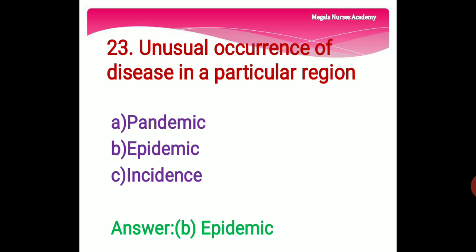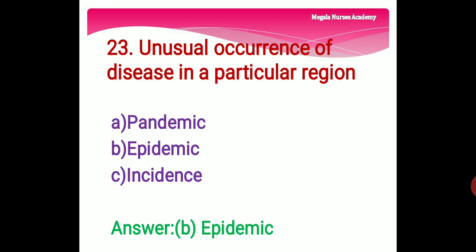23rd question. Unusual occurrence of disease in a particular region. Option A, pandemic. Pandemic means disease spread over multiple countries or continents. And option B is epidemic.